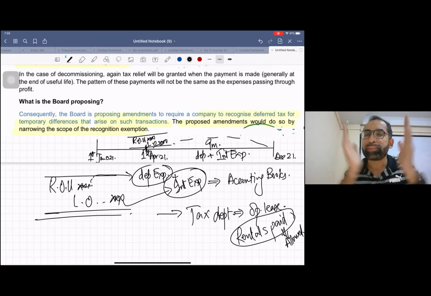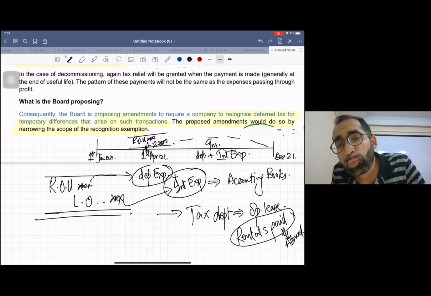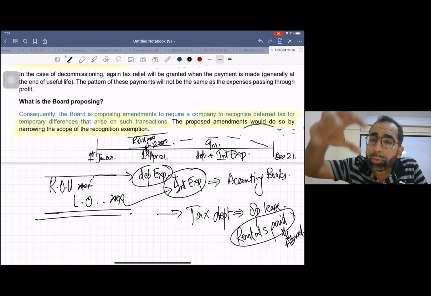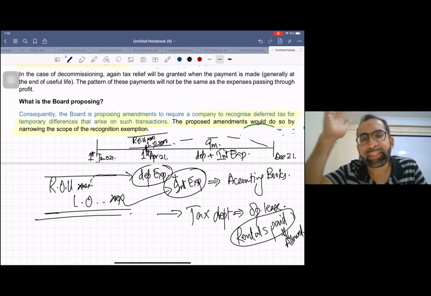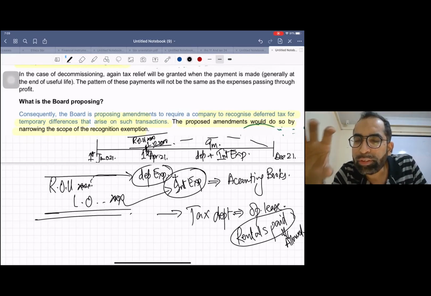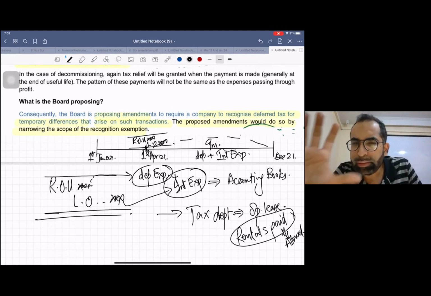This is what the IASB is proposing, that there is a timing difference from day one. So why are you not booking deferred tax on it? That's why they are proposing to lift this recognition exemption. This is what this exposure draft is. You just need basic knowledge of the game of this. That's it.